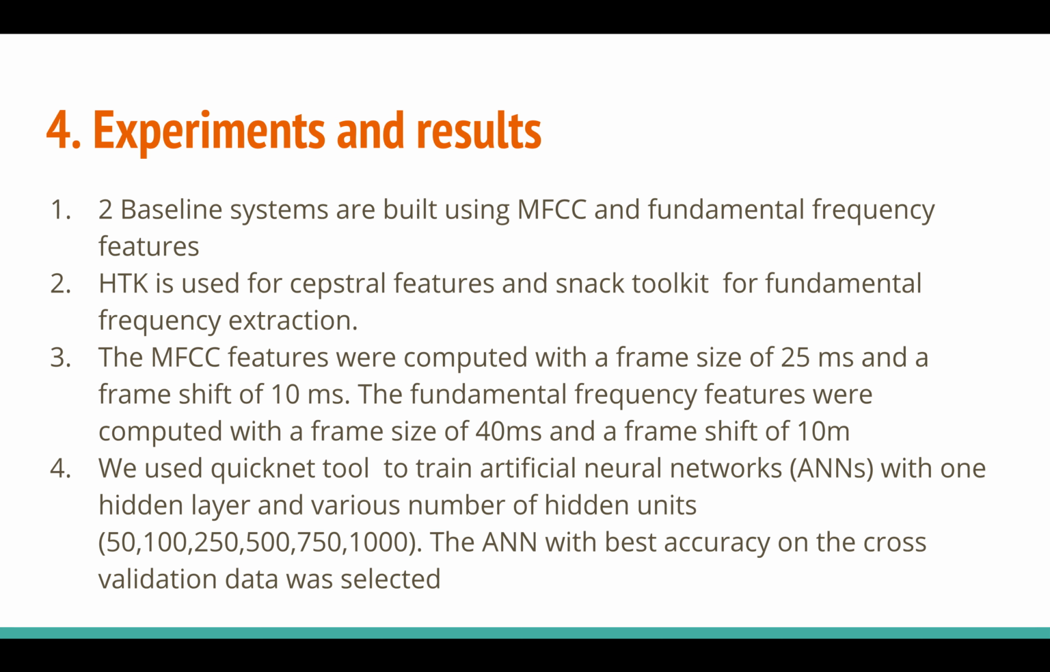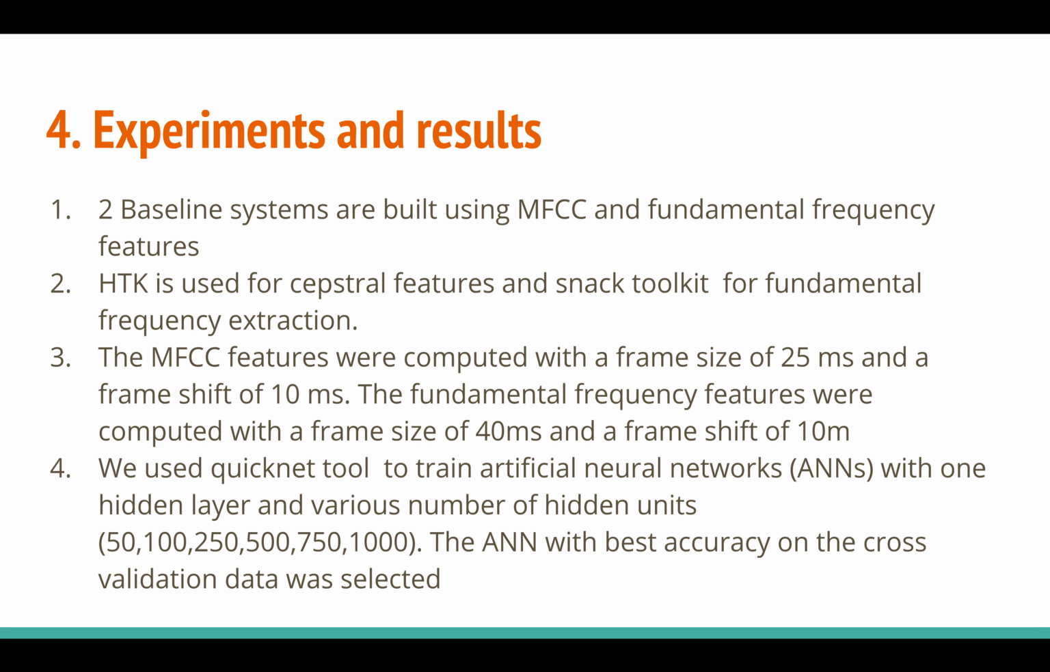So one directly takes MFCC as an input to a DNN, or normal neural network, and directly predicts whether it's a male voice or female voice. And another one again takes MFCC along with fundamental frequency as an input to the DNN and predicts whether it's a male voice or female voice.